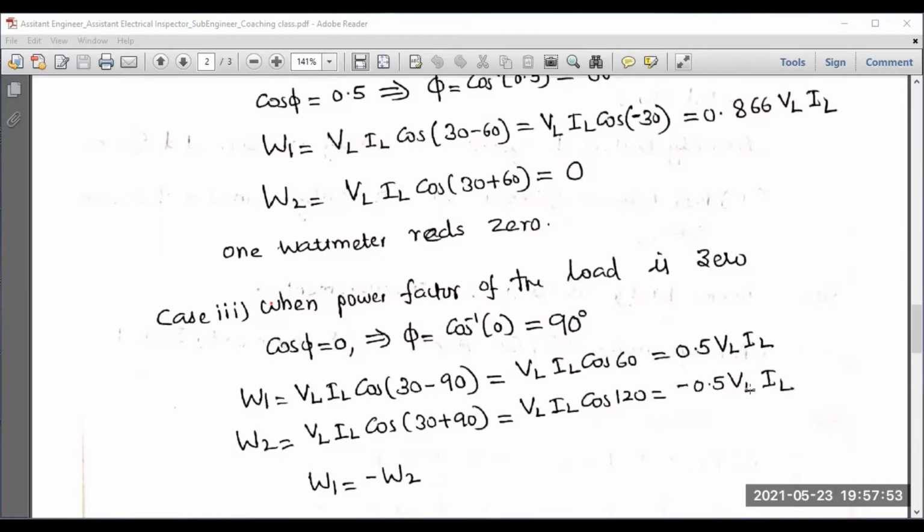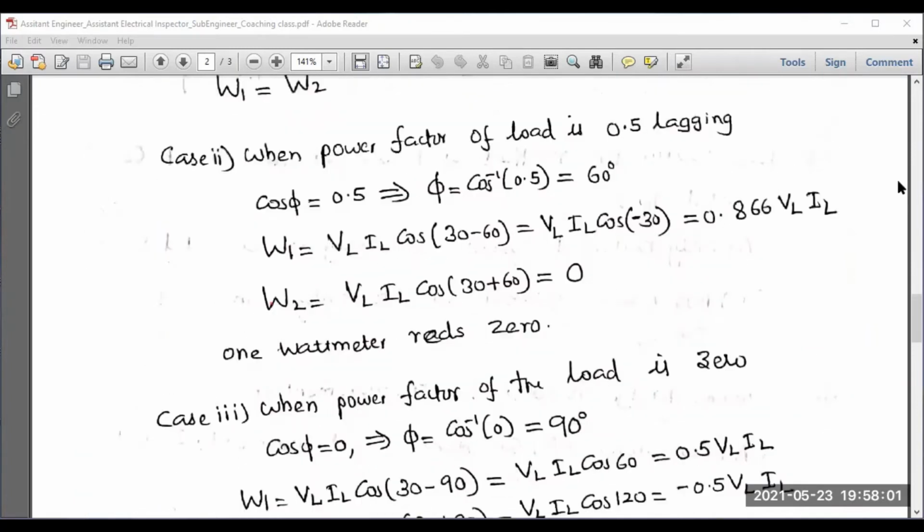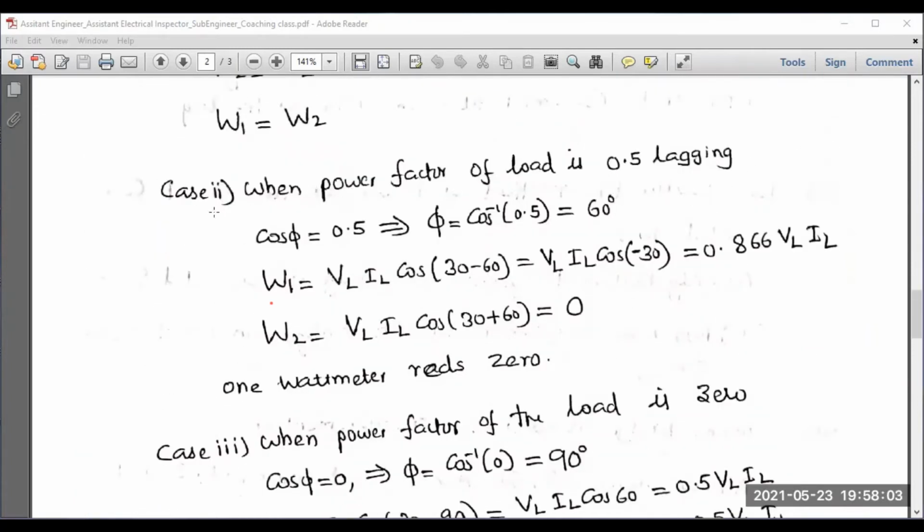So can you make a conclusion? Here both the magnitudes are equal. W1 and W2 are equal, but there is a sign change. So W1 is equal to minus W2 when the load power factor is 0. But as far as our question is concerned, we have to look at the second case, where the power factor of the load is 0.5 lagging. So let us recall the question.